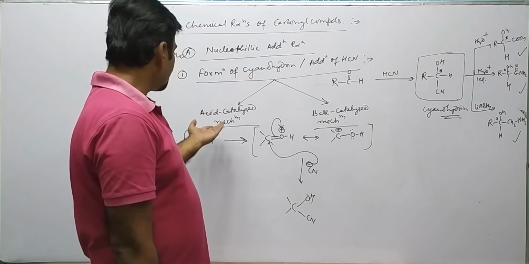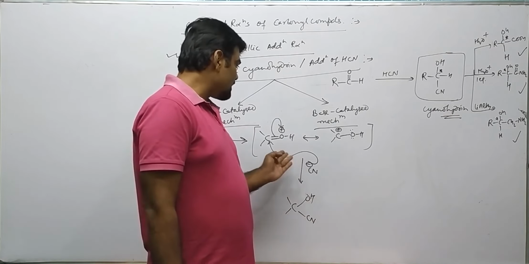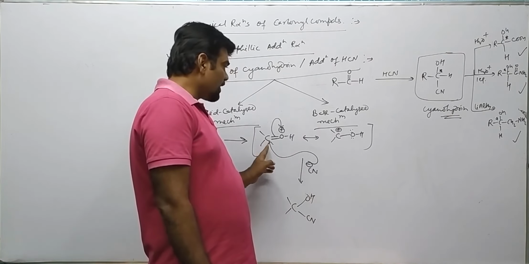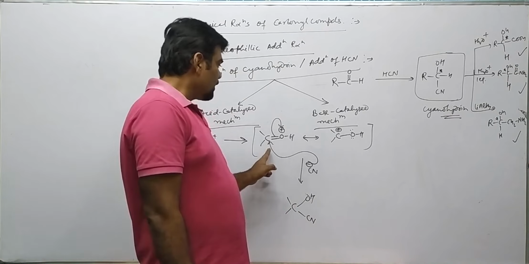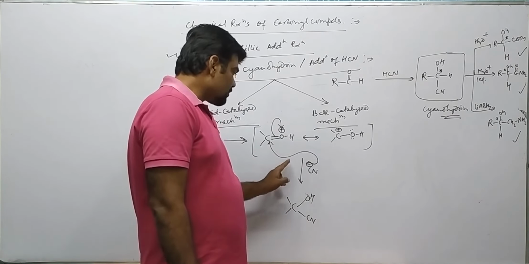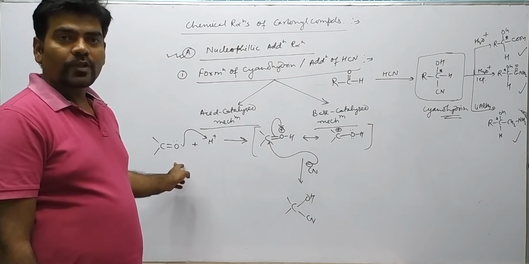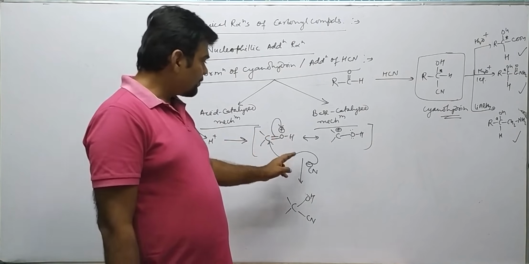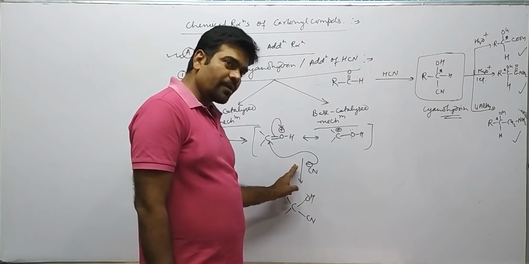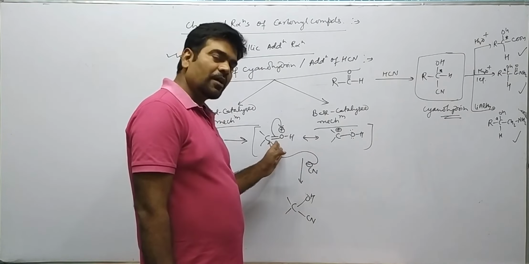In this case, the proton is accepted in a fast step and cyanide attacks this carbonyl compound, the intermediate, in a slow step. So this is the slow step, this is the fast step. The slow step is the rate determining step, and in the rate determining step the nucleophile is attached to this carbonyl compound.